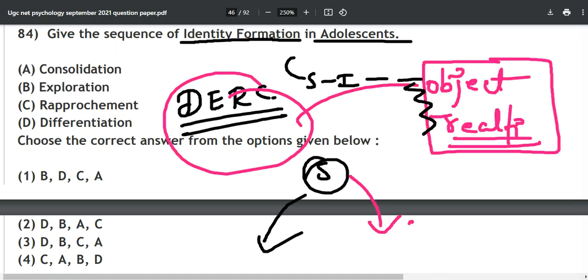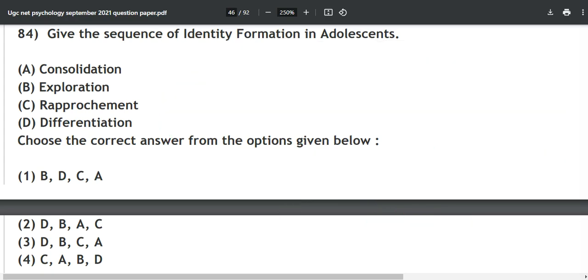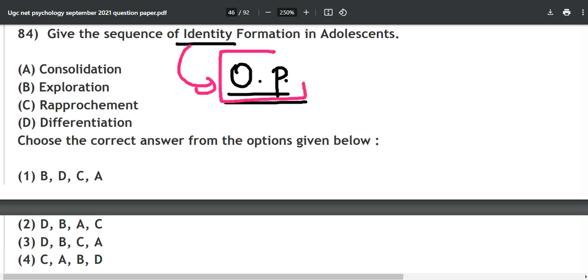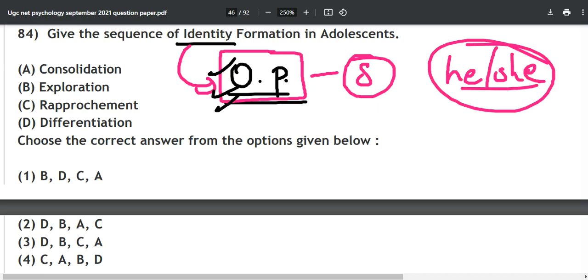And you need to understand one more concept over here, that is object constancy. It's pretty obvious that you would have never heard this word object constancy. You would have heard shape and size constancy. But what is happening in object constancy is somewhat similar to the concept of object permanence. See, identity formation is now linking to Jean Piaget's object permanence of the sensorimotor stage. What happens in object permanence is that the child understands that if it is not in front of me, it still exists. And somewhat the same thing is happening with object constancy.